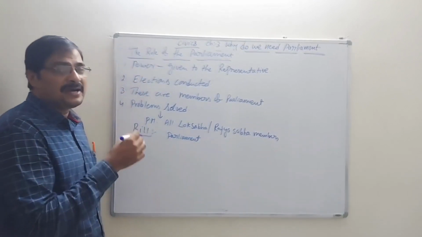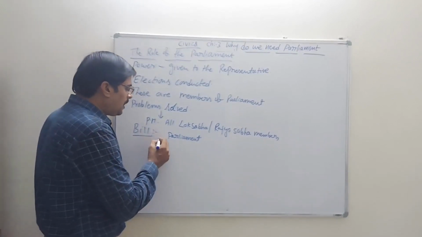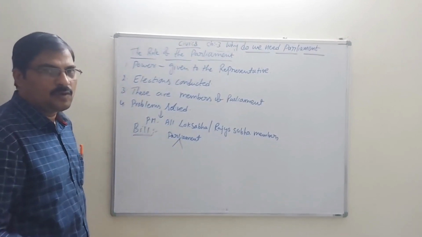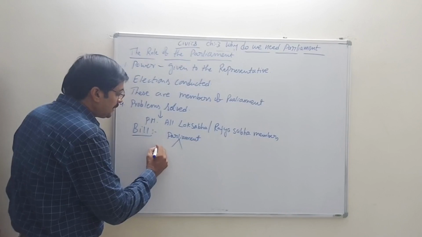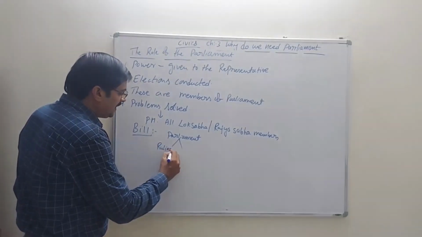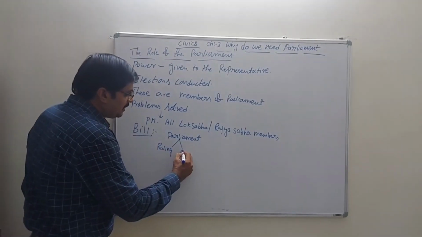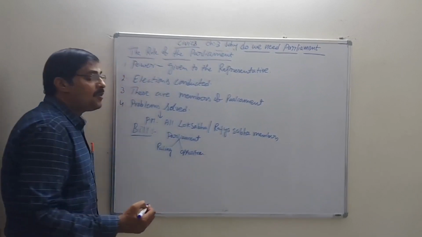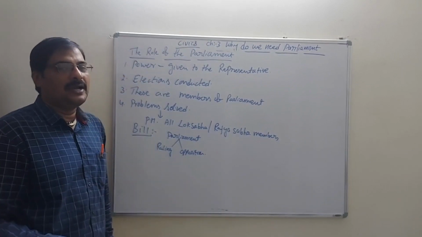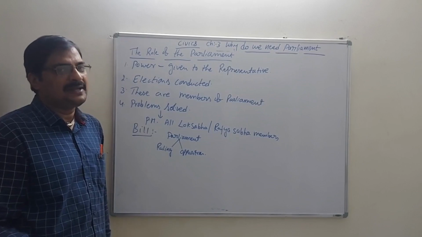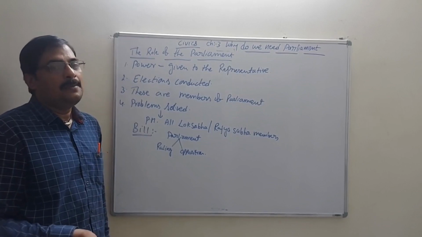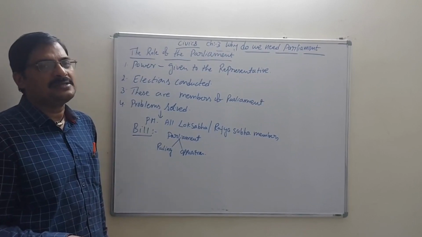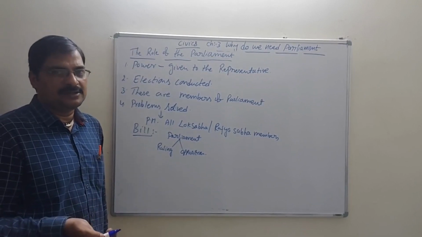According to the Parliament, there are two kinds of people in the Parliament. One is the ruling party, and another one is the opposition party. What is the ruling party now? At present, the ruling party at the central level is the BJP. BJP is the ruling party. The opposition party is the Congress.